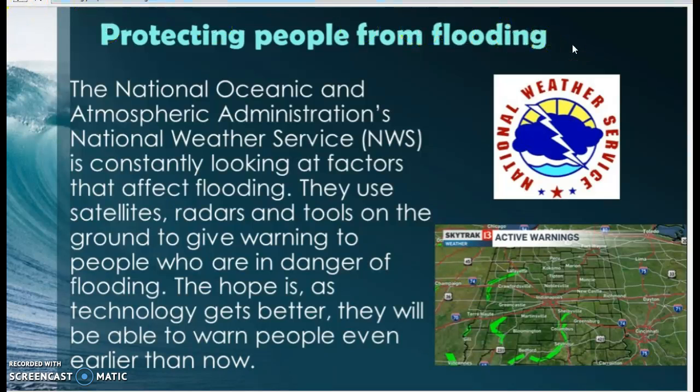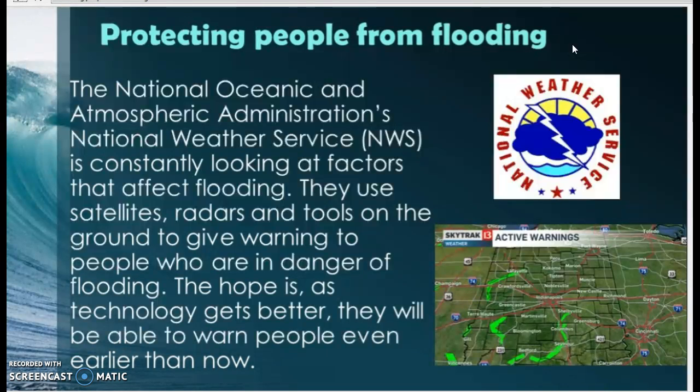Protecting people from flooding. The National Oceanic and Atmospheric Administration's National Weather Service, you've heard of the National Weather Service before, is constantly looking at factors that are affecting flooding. They use satellites, radars, and tools on the ground to give warning to people who are in danger of flooding. The hope is, as technology gets better, they will be able to warn people even earlier than now.